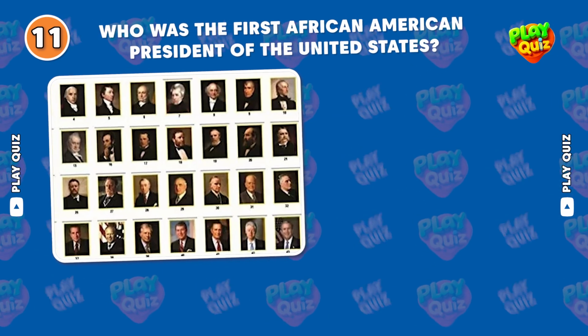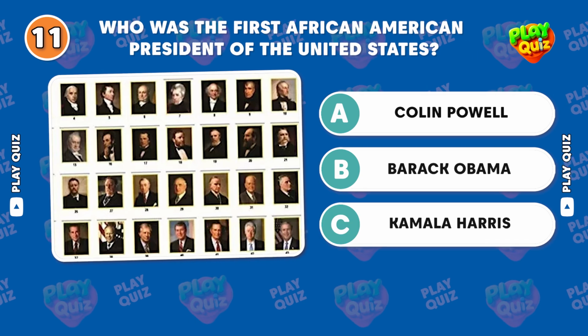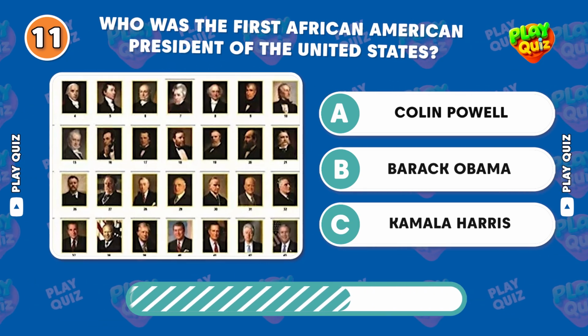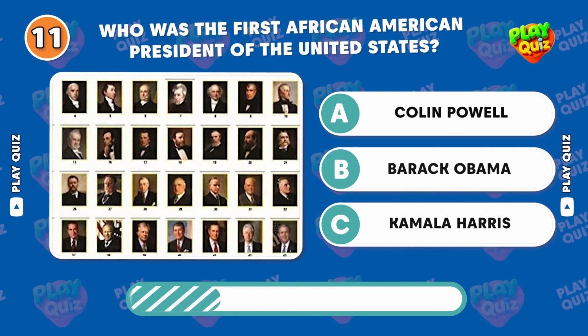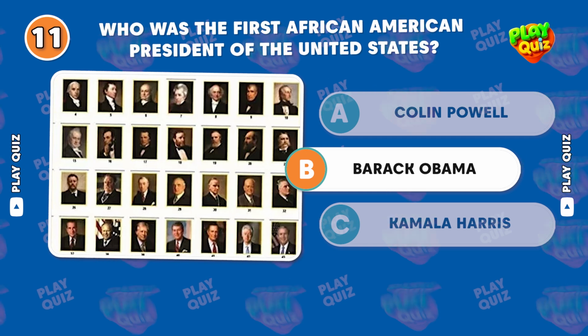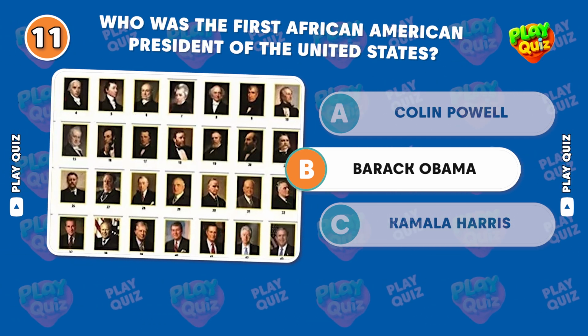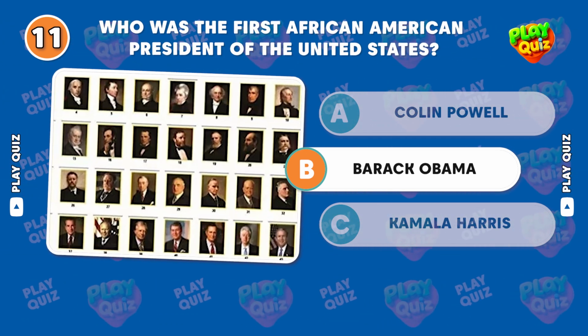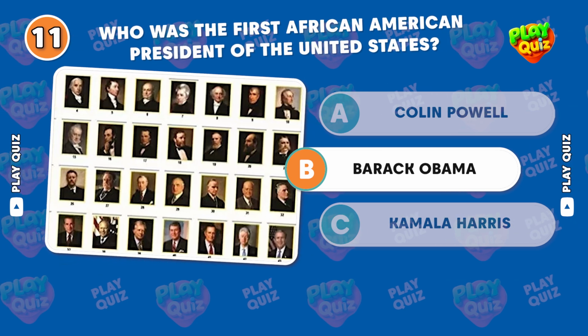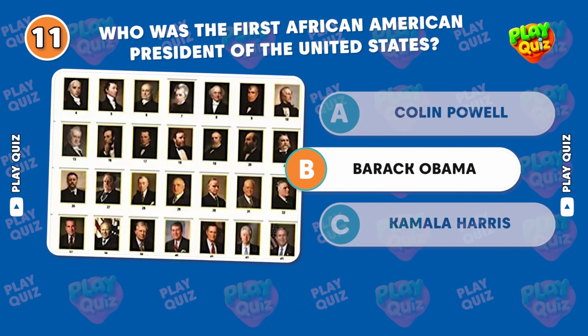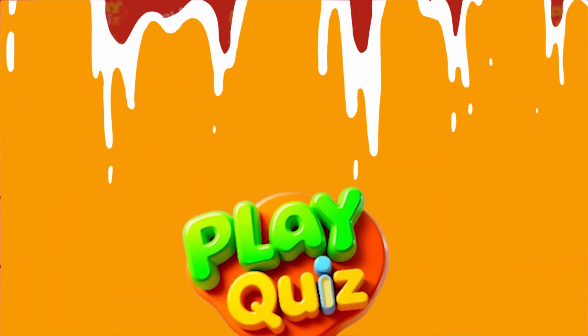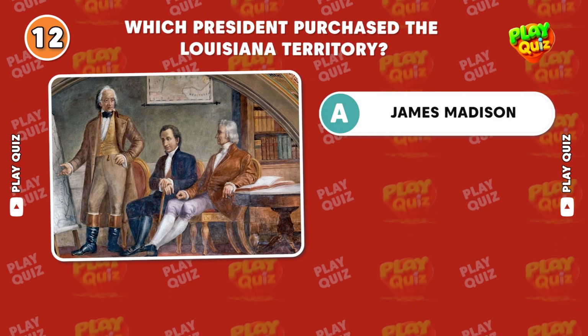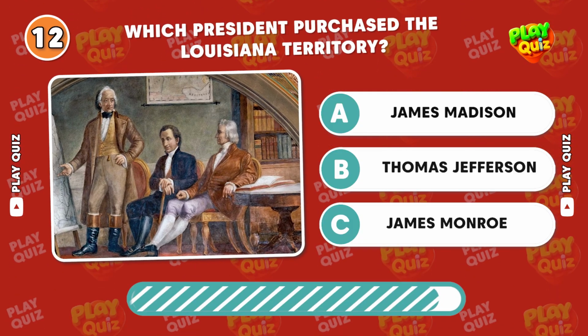Who was the first African-American president of the United States? Correct answer, Barack Obama. Barack Obama served as the 44th president from 2009 to 2017, winning the Nobel Peace Prize in 2009.